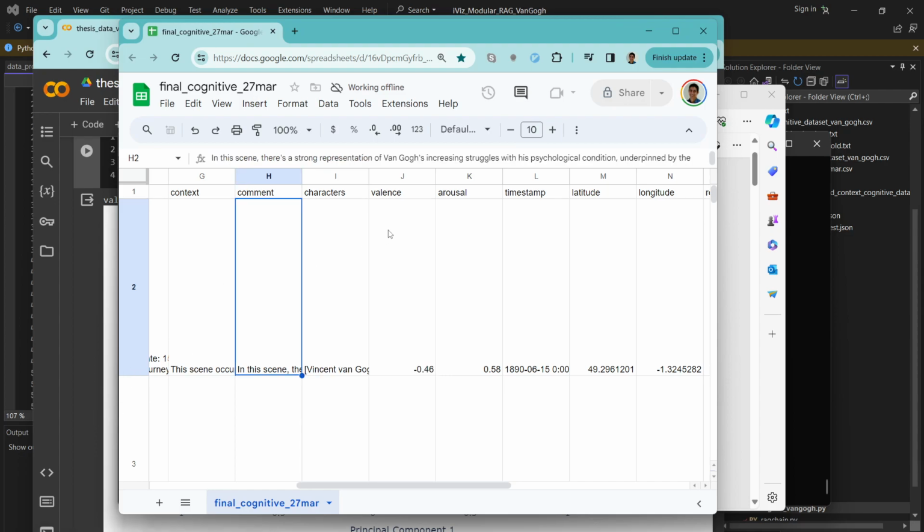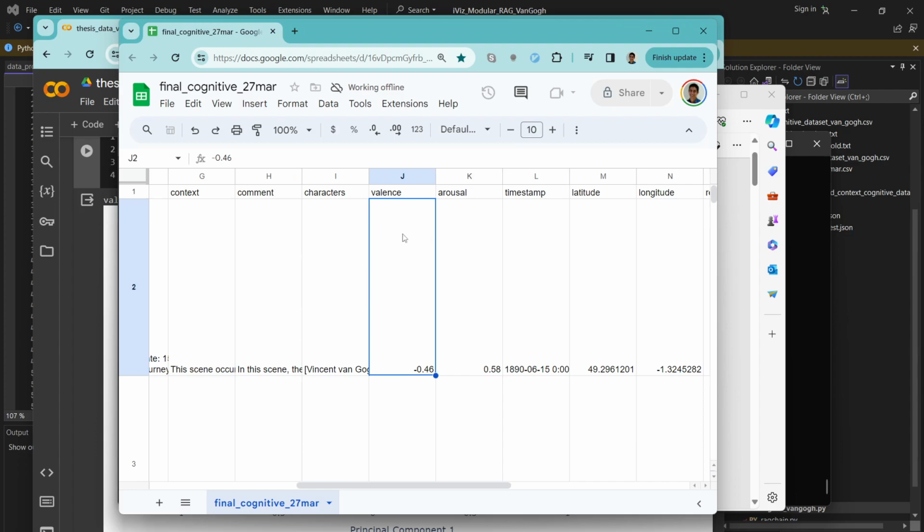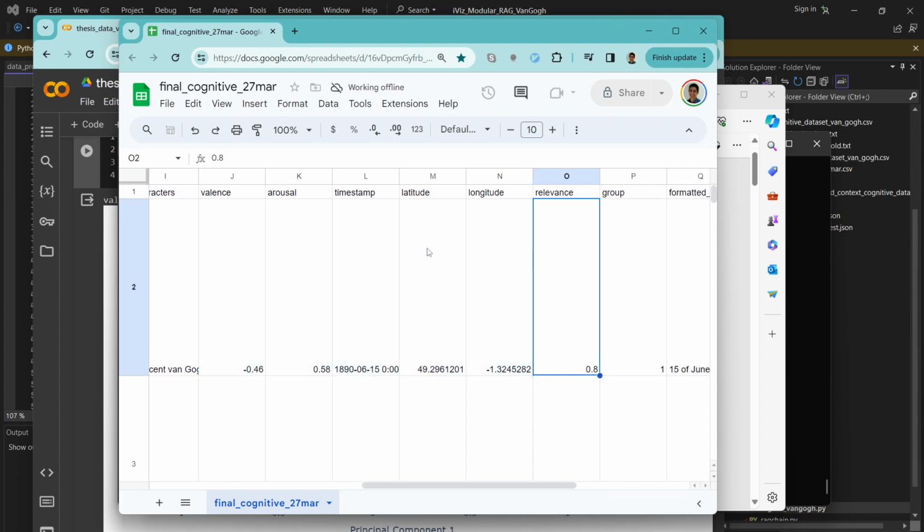And valence and arousal. Actually, what we originally did was we asked the system to tell us if it was a happy or a sad memory. And then, sorry, there was a strange noise. So we asked it to give us emotions. It would write a list of emotions, and then we grabbed all of those emotions and translated them into valence and arousal averages. The idea here was to extract a bunch of numeric data that we can then use, and I'll show you how we used it in a second.